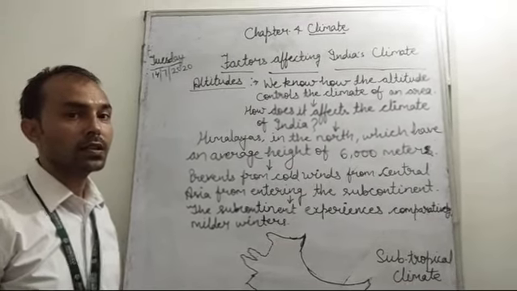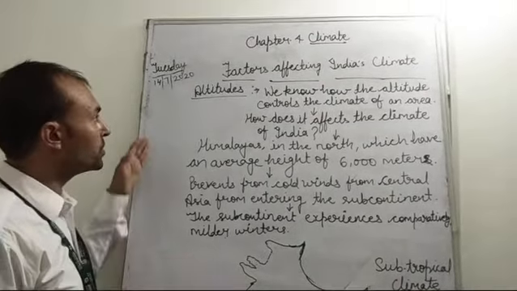So students, in today's session we are going to talk about the factors affecting India's climate, and we are going to discuss altitude, because we have already discussed latitude. Then the next comes altitude. Just recall the session in which I taught you the climate controls in the context of the world. In that session we learned about altitude: whenever we go up from the surface of the earth, the density of the atmosphere decreases, and because of this the temperature decreases.